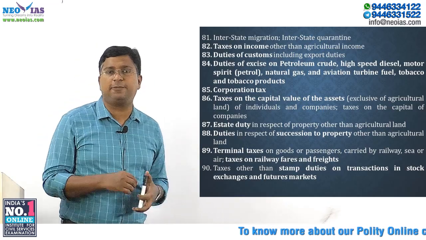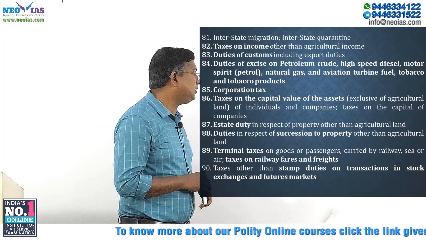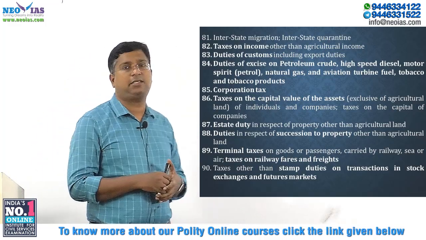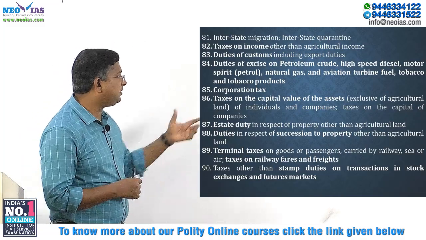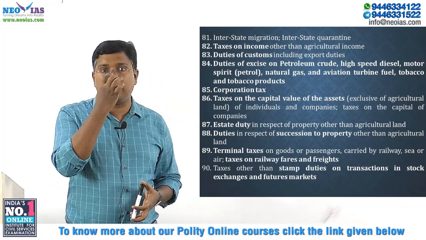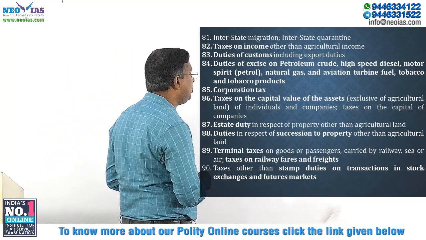So excise duty on these products comes under the union list. Corporation tax comes under the union list. Then capital gains tax, that is taxes on the capital value of the assets, except agricultural land, comes under the union list. Then estate duty in respect of property other than agricultural land. Anything related with agriculture comes under state list. So estate duty other than agricultural land comes under union list.